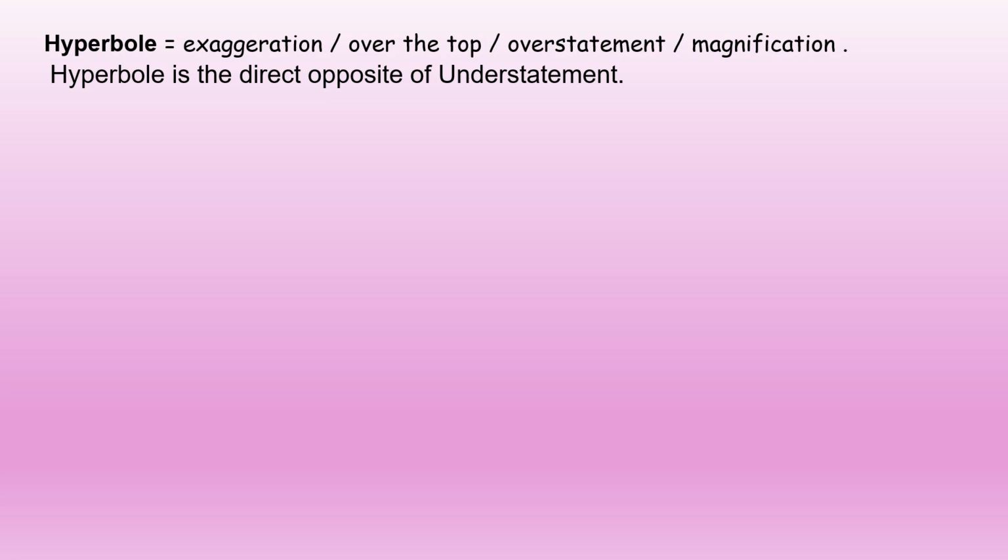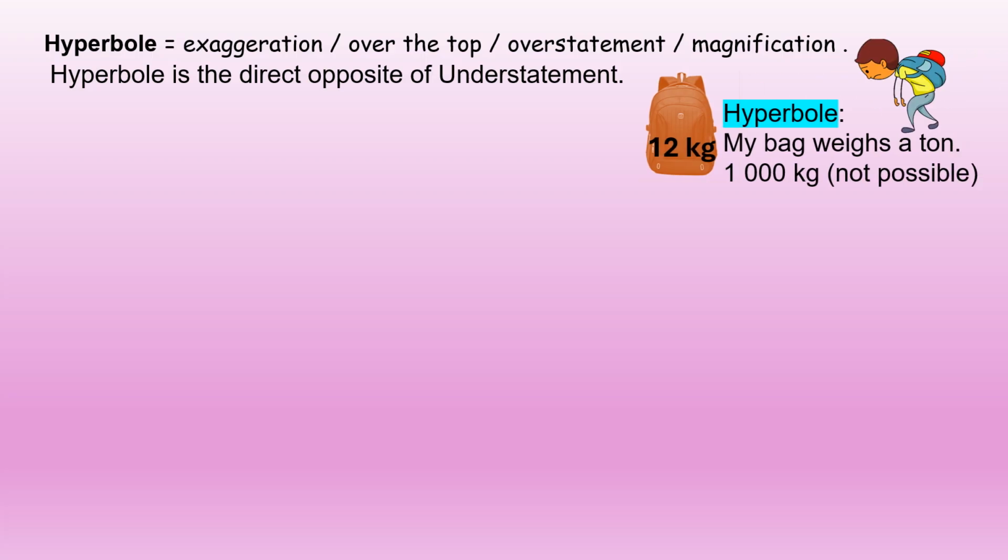Hyperbole is exaggeration, over the top, overstatement, magnification. Hyperbole is the direct opposite of understatement. There's our picture on the right. Hyperbole: 12 kilograms is more or less what a primary school bag would weigh. My bag weighs a ton. That's not possible. Why? Because a ton is 1,000 kilograms.